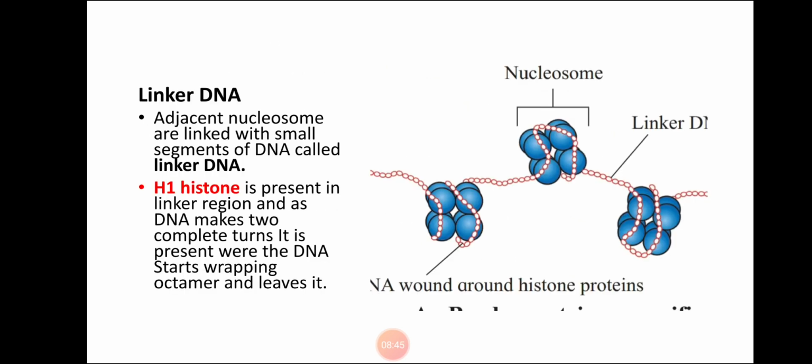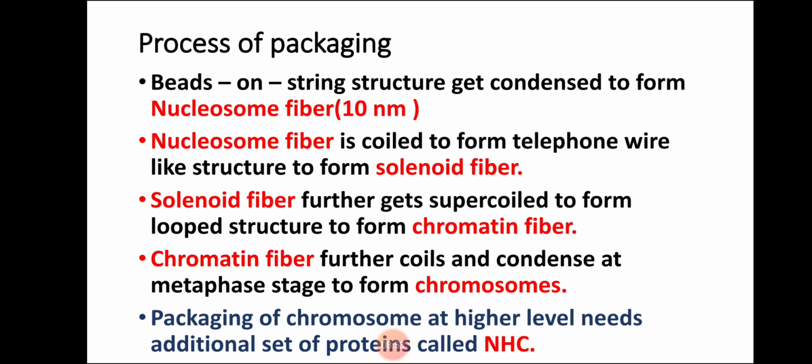When two nucleosomes are attached, they are attached with the help of a small segment of DNA called linker DNA. Then the final process is: beads on string structure condensing into nucleosome fiber, coiled into solenoid fiber, supercoiled into chromatin fiber, and chromatin fiber coils and condenses into chromosome. This is all about packaging of DNA in eukaryotic organisms.